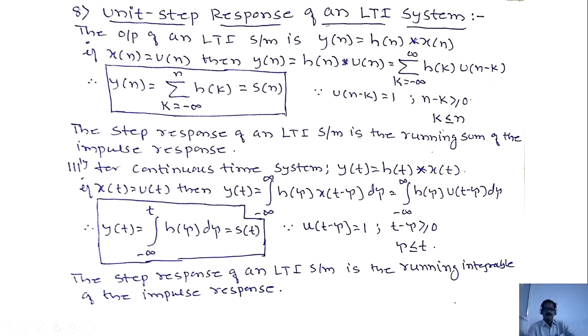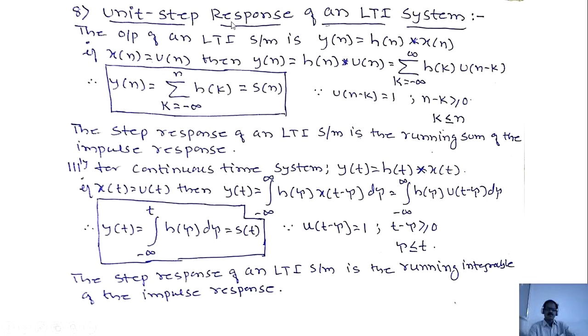Thank you. 8th property, unit step response of an LTI system. The meaning of unit step is when input is a unit step, the response is called a unit step response, which means when input x of n equals u of n, then y of n is called s of n. For LTI system, y of n is equal to x of n convolved with h of n, or y of n is equal to h of n convolved with x of n according to the commutative property. Here I have taken h of n convolved with x of n because x of n is given data, x of n is u of n, because the property is unit step response.